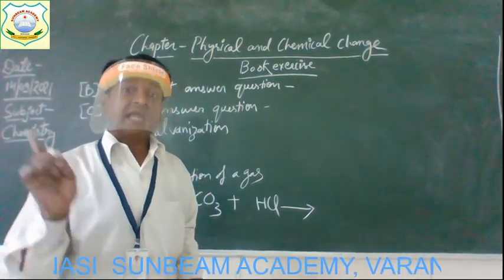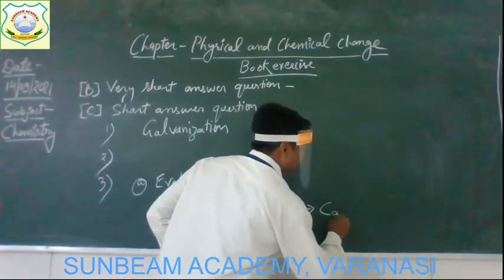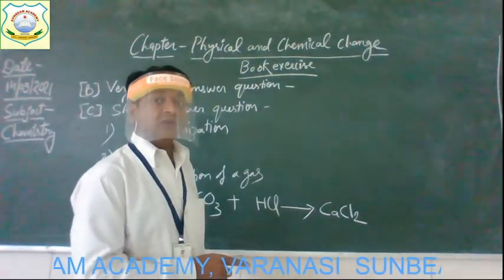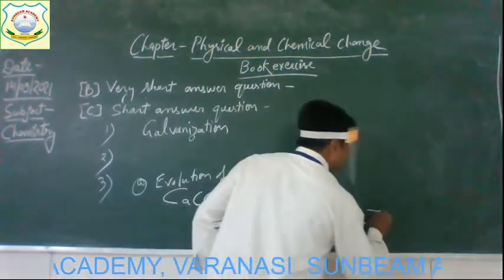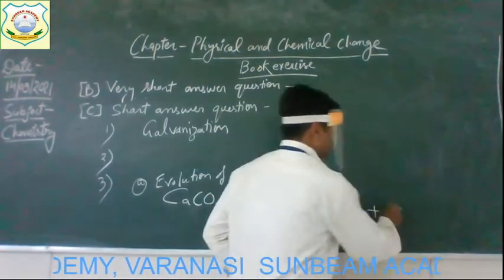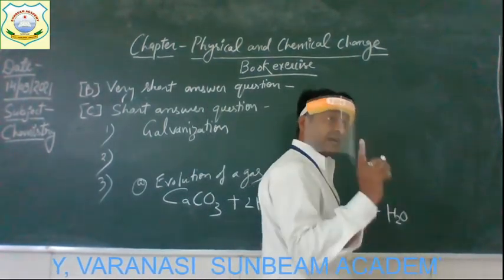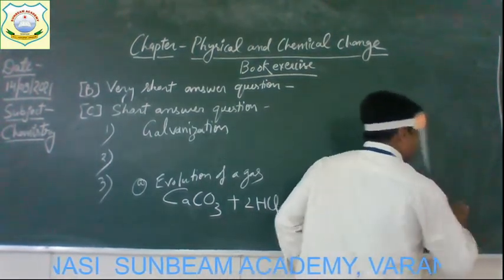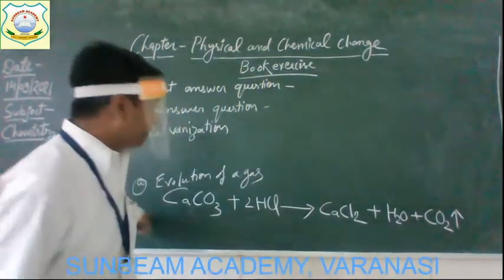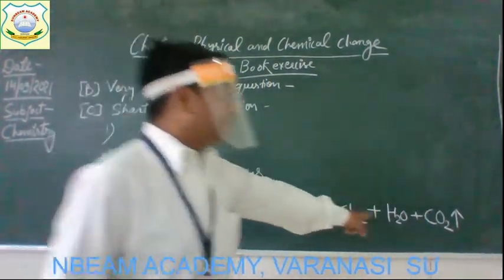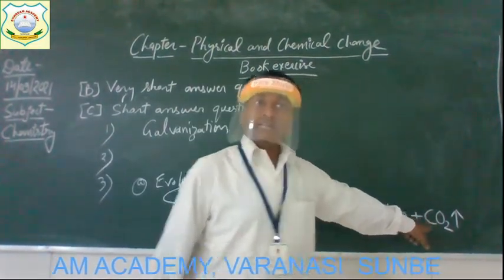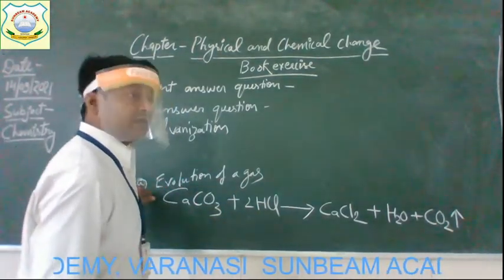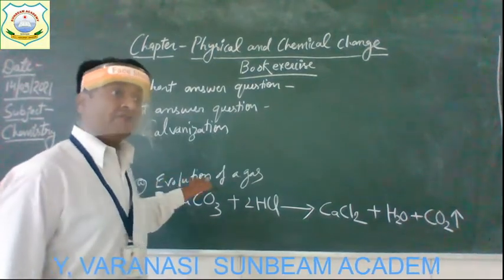One of the products is calcium chloride, and the formula is CaCl2. The second product is water. And the third product is a kind of gas, that is carbon dioxide gas. So this example of chemical reaction shows the evolution of a gas. Okay? Understood? You have to write this equation. The answer A, evolution of gas.